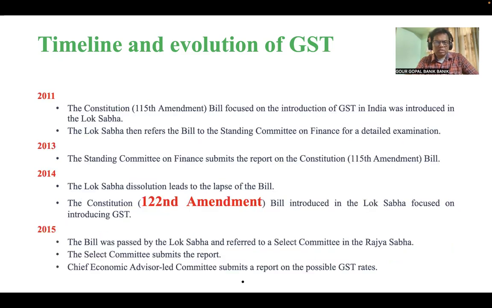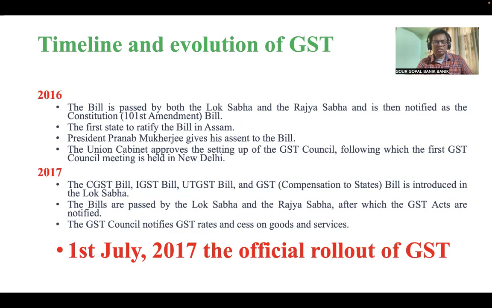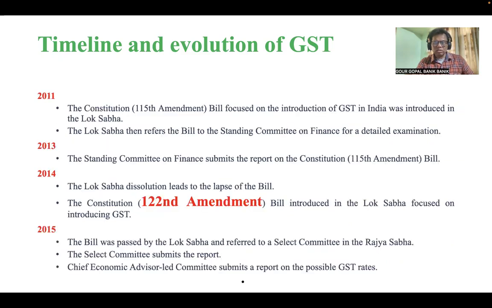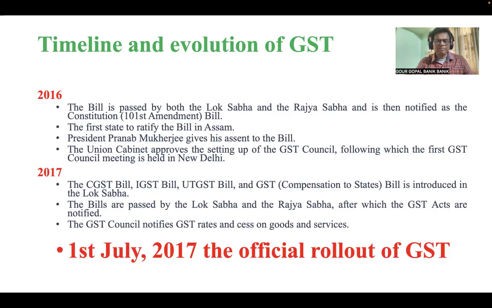And you don't get confused about the 122nd bill. See, several bills are introduced. So that way it was introduced, and on introduction, the name is 122nd. And all bills introduced are not passed. So if you find the list of the bills passed, it is 101st. That we remember. Don't confuse it with the 122nd Amendment Bill, which was the bill introduced. And then when it is passed, in the list of the bills passed, it is the 101st.